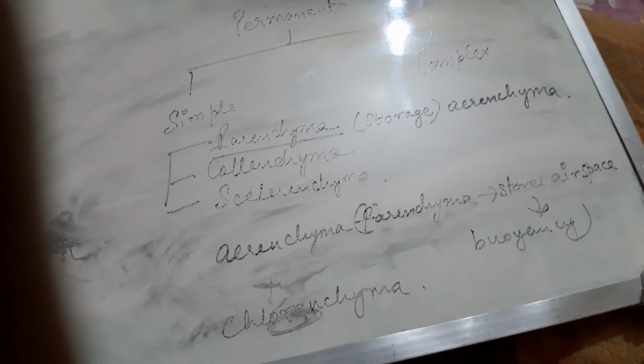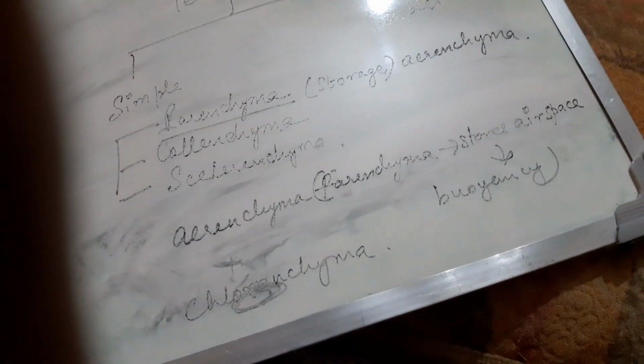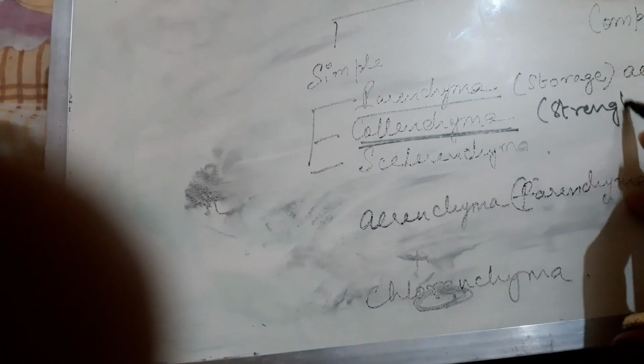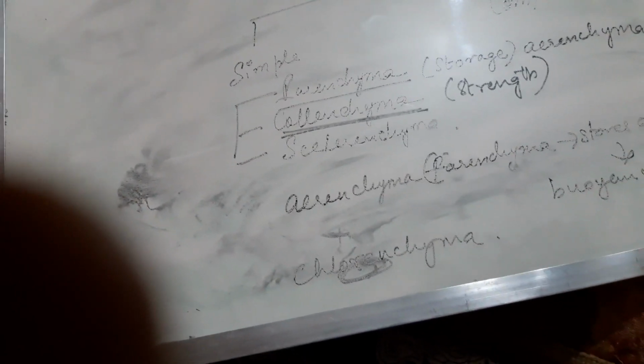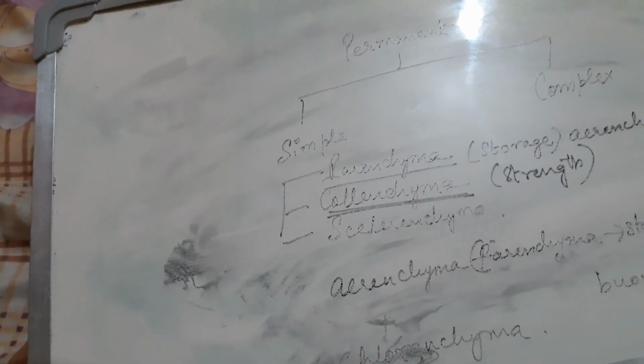Now the collenchyma is found beneath the epidermis, and it provides extra protection to the plant cell. It provides tensile strength and rigidity. That is the work of collenchyma. A tensile strength, it provides strength to the underlying tissue. And elasticity, the plant has to be elastic, otherwise it will break. A small wind can break a plant. So for that purpose, collenchyma is present to provide elasticity.